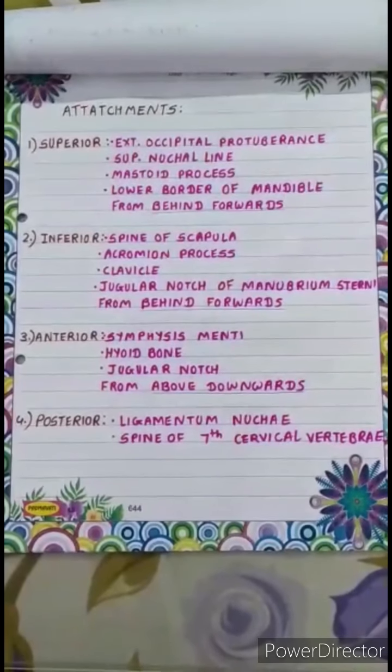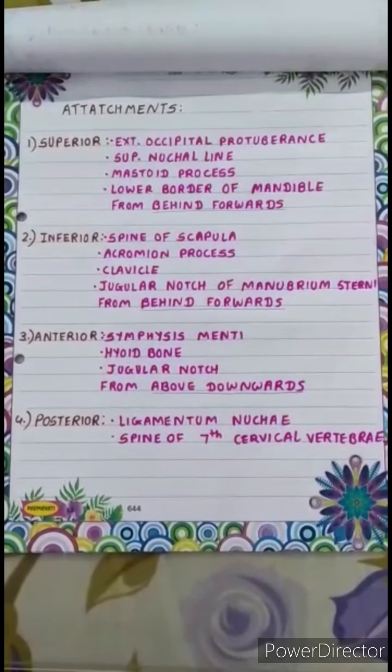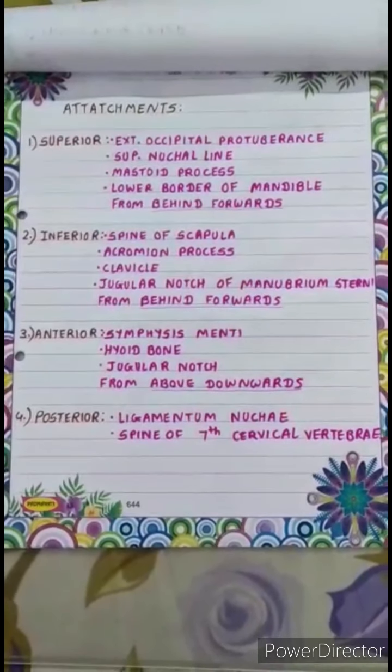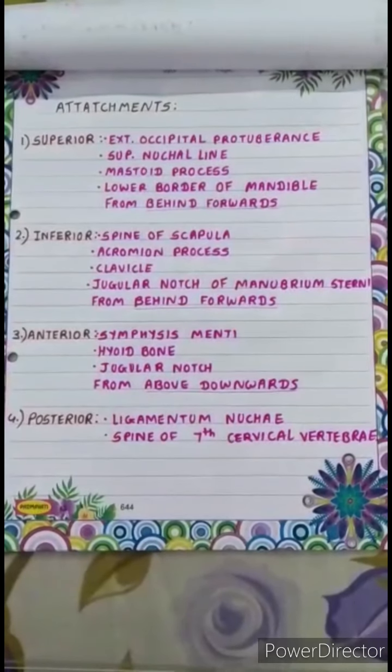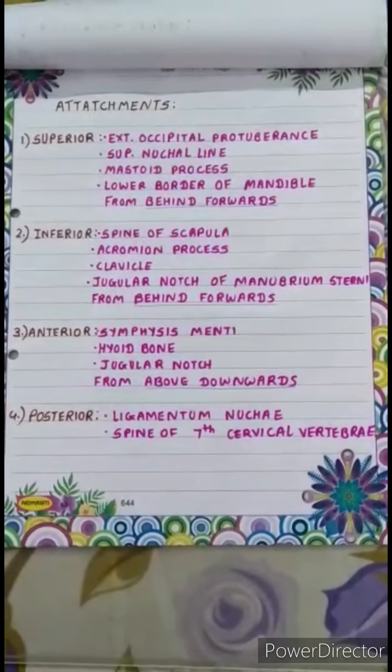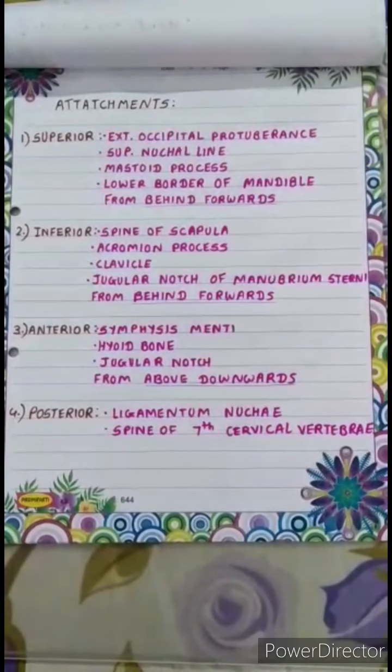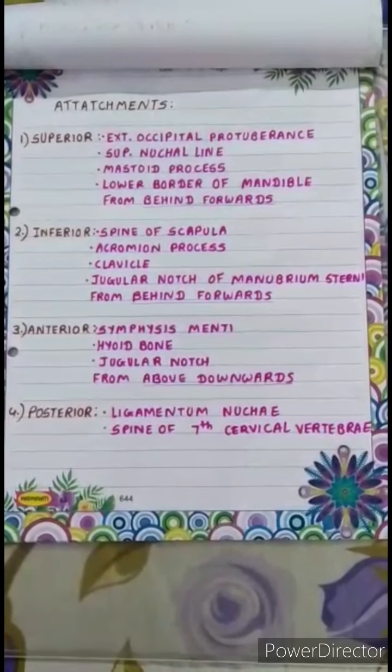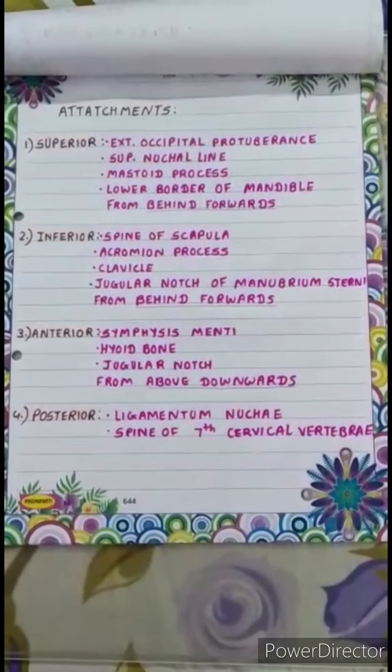Now the attachments of this investing layer of deep cervical fascia. Superiorly it is attached to the external occipital protuberance, then the superior nuchal line, mastoid process, and the lower border of the mandible, from behind forwards.